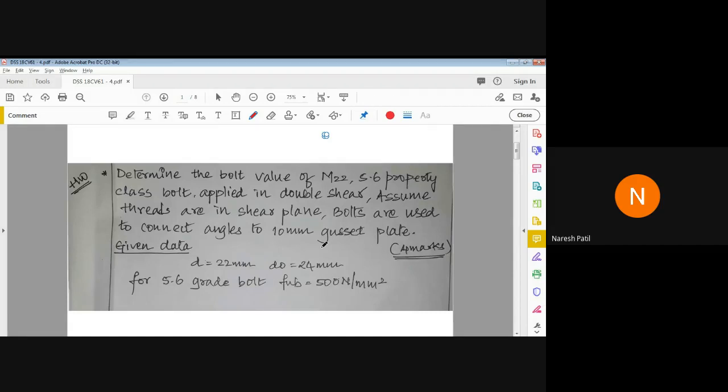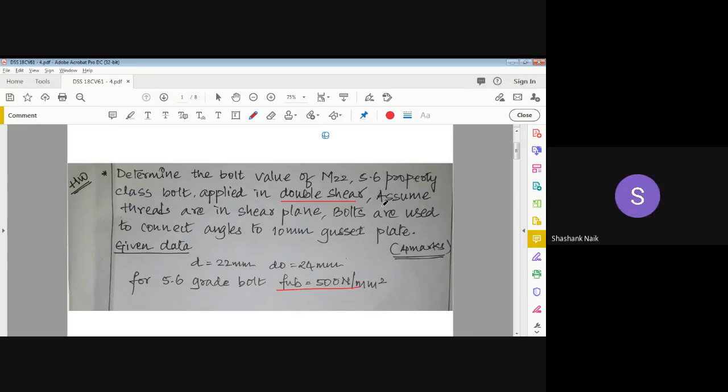Now for 5.6, what should be the value of FU of bolt, or FUB? 500. Yes, I have mentioned here already. You can see I have mentioned it is 500 Newton per mm square. Then one more important thing: applied in double shear means what? Bolts applied in double shear means what? Can anyone tell? Others, please listen carefully.